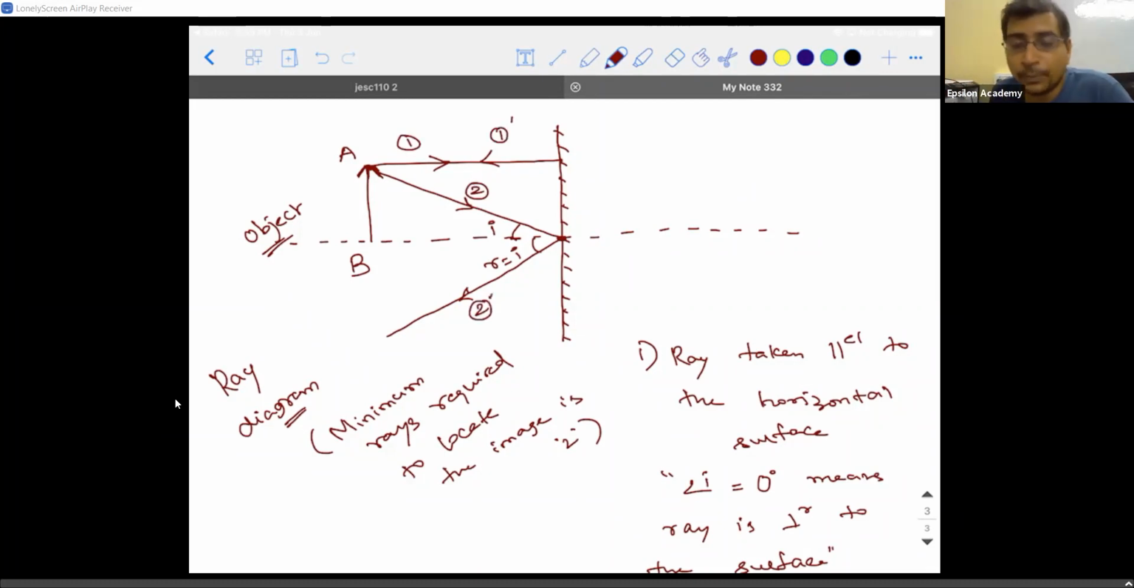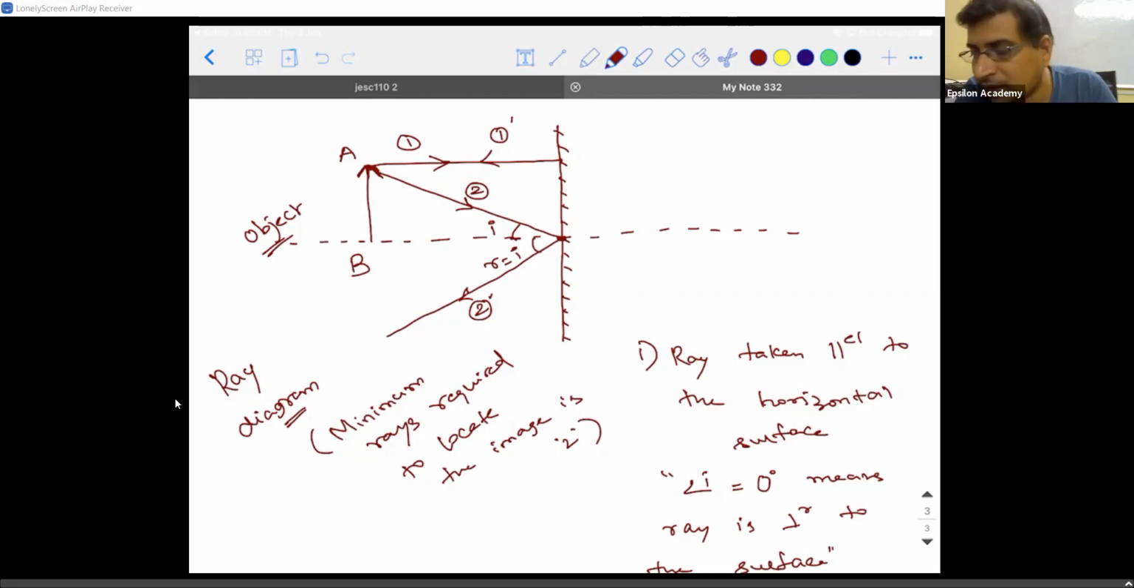Right? So, if the reflected rays meet each other, I am repeating it, if the reflected rays meet each other, then the image is formed on the same side of the object. Please make a note of this. If the reflected rays meet each other, then the image is formed on the same side as that of the object. For a mirror.